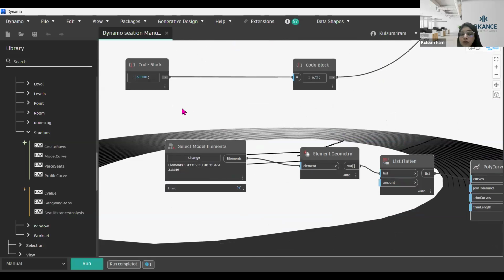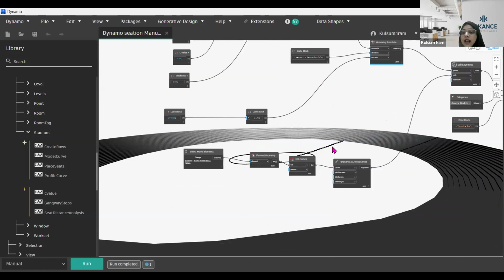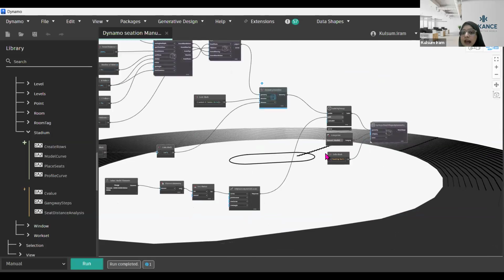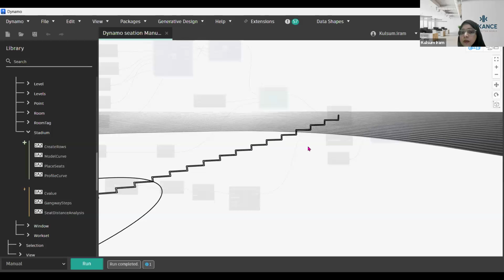I have selected all those green lines which I have showcased to you, the offset lines. I've selected those offset lines using Select Model Elements. Then after this, I have converted them into a geometry, and using that particular geometry, if I showcase it to you, you can see that it has created all the seating layout for me.